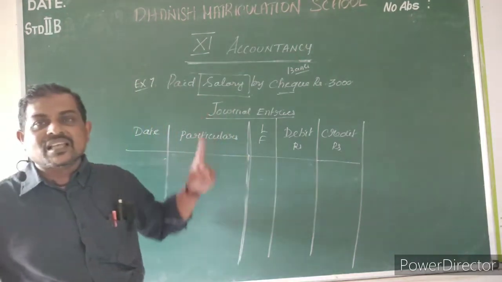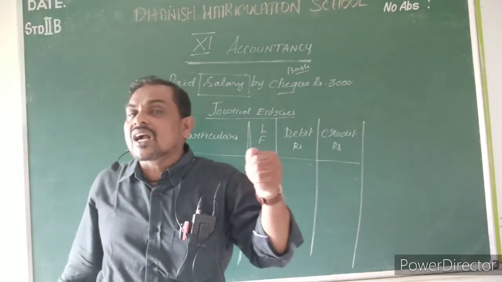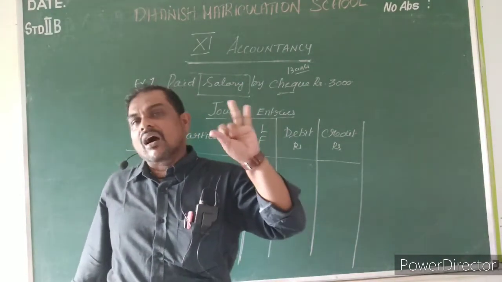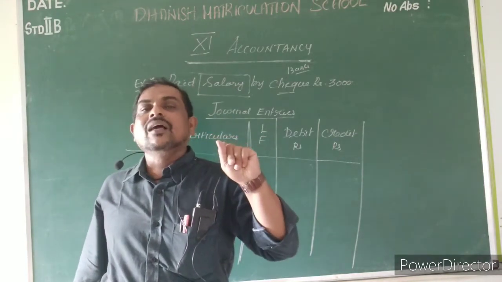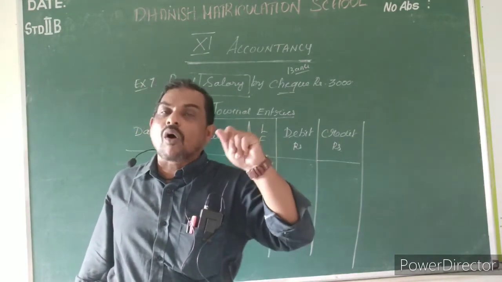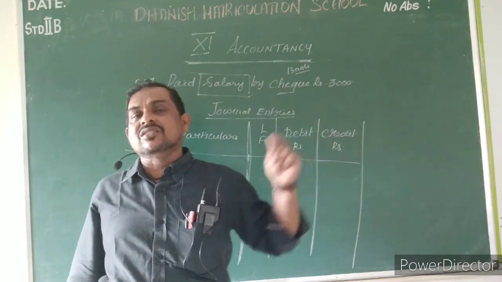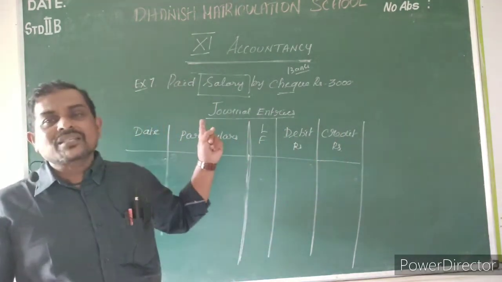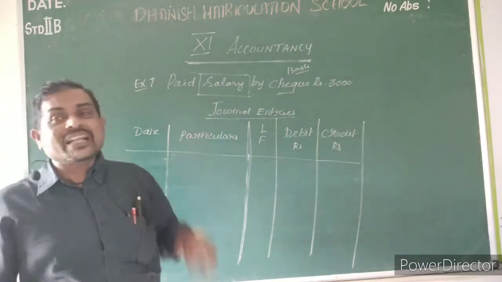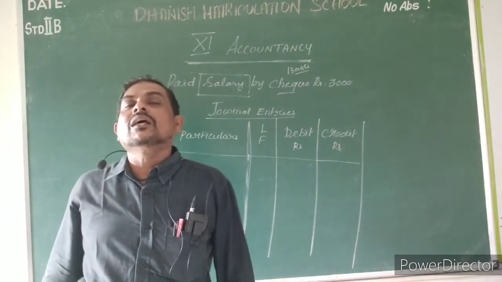So expenses. Which account? Personal account or real account or nominal account? Nominal account, because nominal account is related to all expenses and losses, all incomes and gains. Okay, so here salary account is related to what?